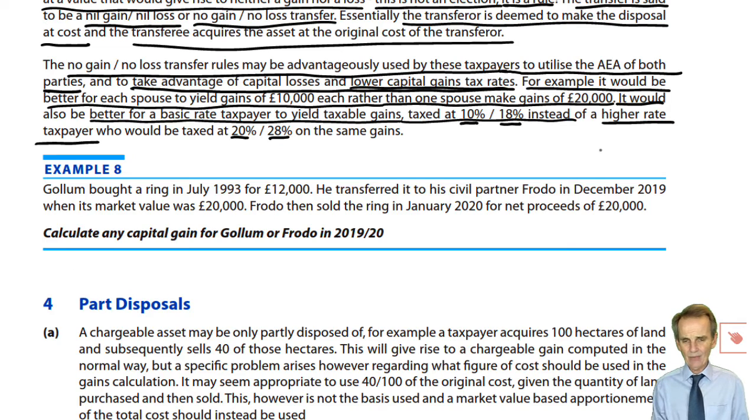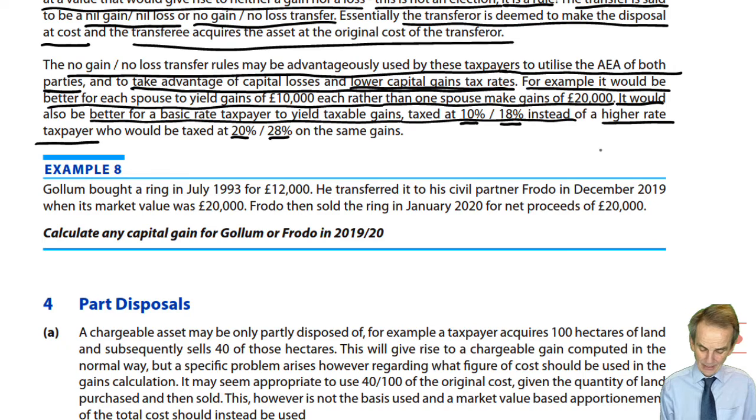But if gains have to be taxed between the spouses, if one is higher rate and one is basic rate, let the basic rate taxpayer spouse crystallise those gains. Anything that has to be taxed, at least to the extent that the basic rate band is available to that basic rate taxpayer spouse, let it be taxed at the lower rates rather than the higher rates on the higher rate tax-paying spouse. That makes sense.